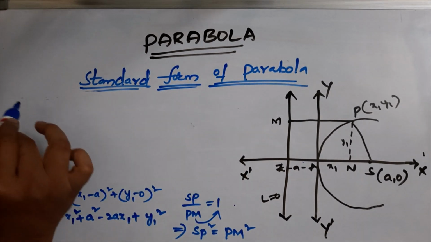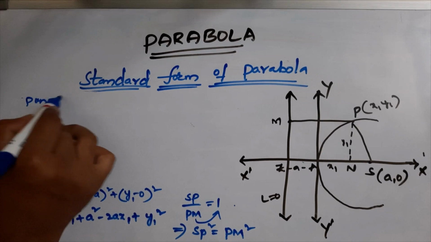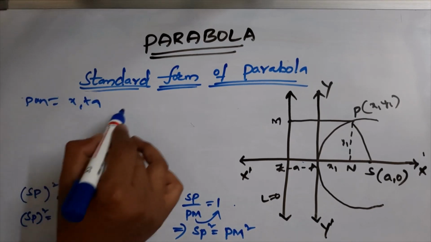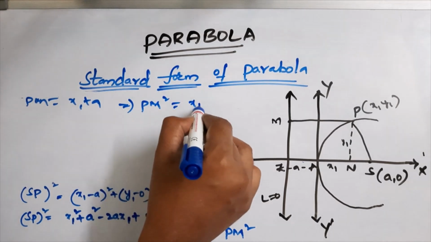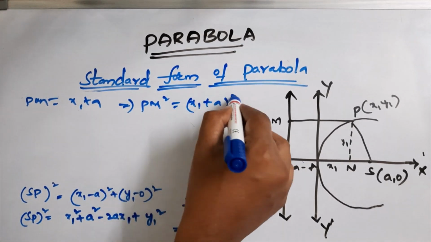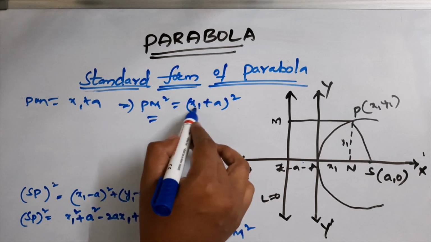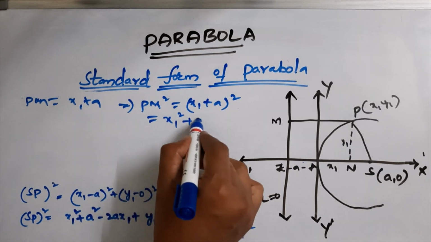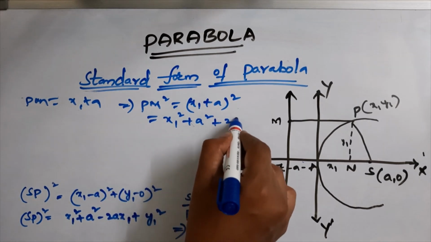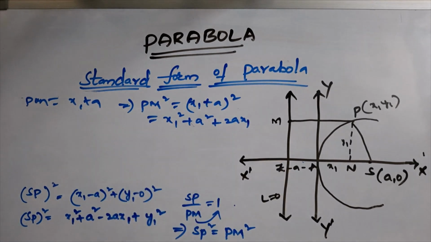We already know PM is x1 plus a, so PM squared is (x1 plus a) whole squared, which is x1 squared plus a squared plus 2a x1.